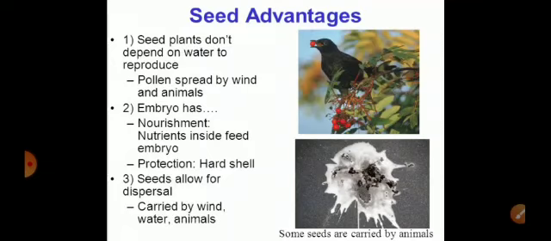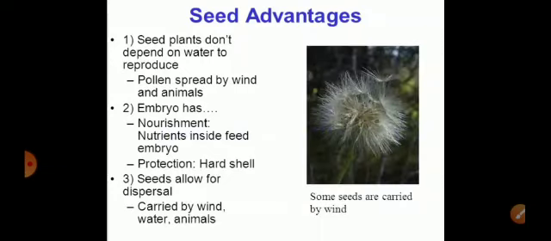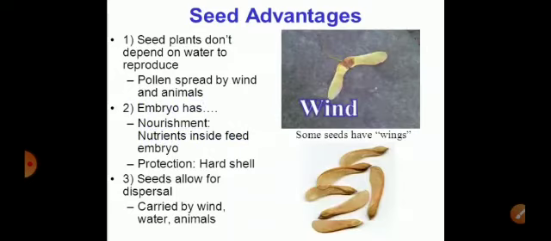So talking about the gymnosperms, they are heterosporous. That means they produce microspores and megaspores. The microspores are produced within the microsporangium, whereas the megaspores are produced within the megasporangium. And these seeds are carried by the wind, by water, or by animals. They are produced in specialized structures which are referred to as the microsporophyll or the megasporophyll.